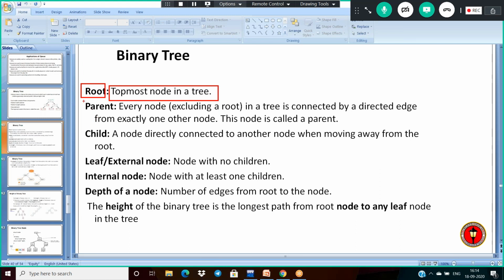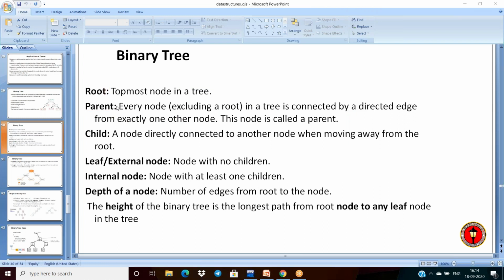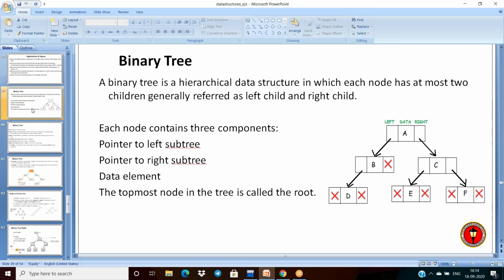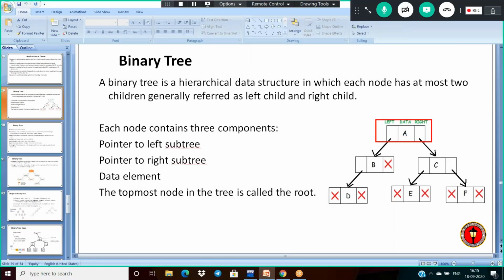And parent. Every node in a tree is connected by a direct edge from exactly one other node. That means, I'm giving this example. This is my root node.